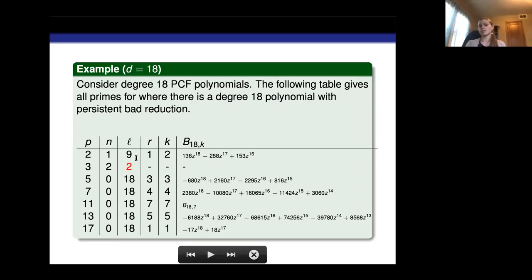But for all other primes, there are PCF polynomials of degree 18 that have persistent bad reduction at these primes. We may notice that the examples given here are all Belyi polynomials, and these Belyi polynomials have bad reduction at more than just one prime. So even though this one is given in the p equals 2 column, and we know it has persistent bad reduction at 2, it also has persistent bad reduction at other primes as well. So this answers the question of when there is persistent bad reduction, but it isn't telling us too much about when there is potential good reduction.